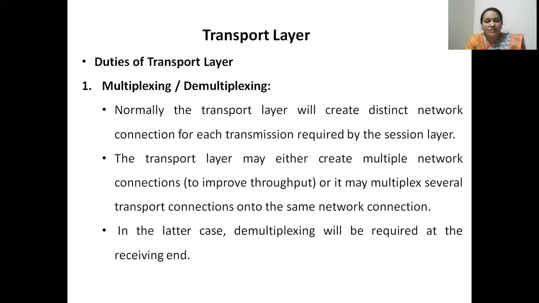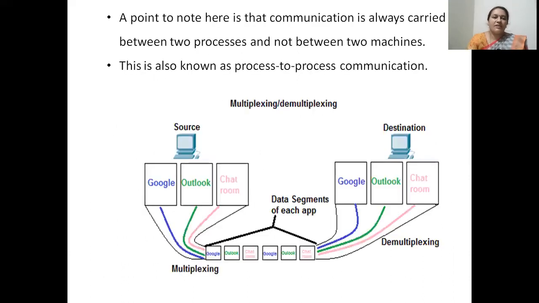Demultiplexing means removing the data pertaining to the various processes from the communication connection, separating and segregating them, and sending them to the appropriate processes.